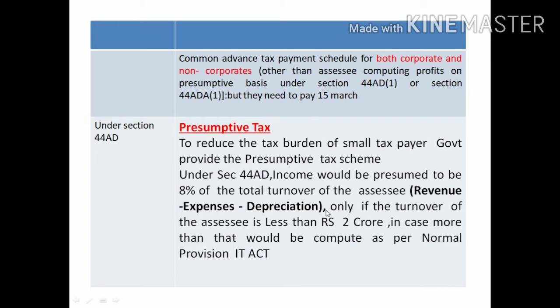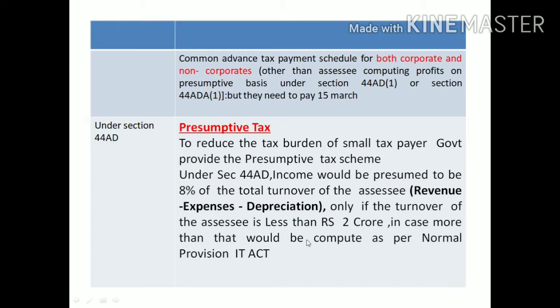Then how to calculate that income? That is 8% of the total turnover, that is, the revenue they got minus expenses and minus depreciation. Like that they need to calculate their income. If that income is 8% of the total turnover, or the total turnover of that assessee is less than 2 crores, then they come under the presumptive tax provisions.